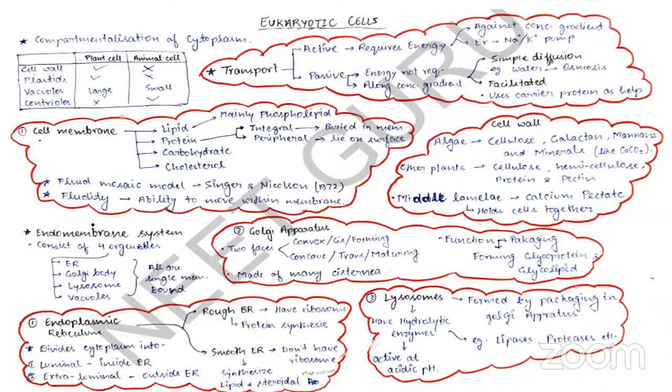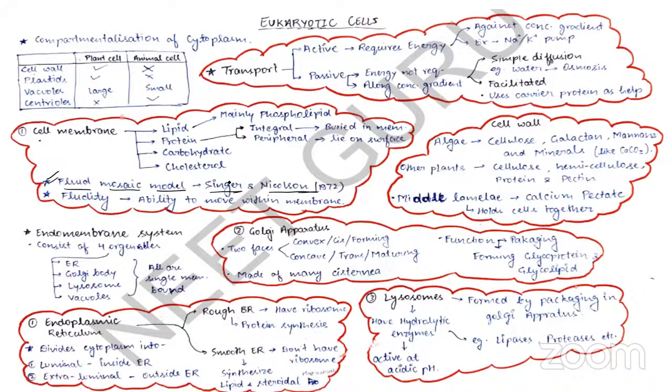So as I've already completed the prokaryotic cell, now we are going to discuss the eukaryotic cell. As I told you, the cell membrane is similar in prokaryotes and eukaryotes. They have a phospholipid bilayer. Though there are many hypotheses, or models, that have been proposed regarding the cell membrane, there's a unit membrane model, there's a sandwich model, but the most accepted and most important is the fluid mosaic model, which was proposed by Singer and Nicolson.